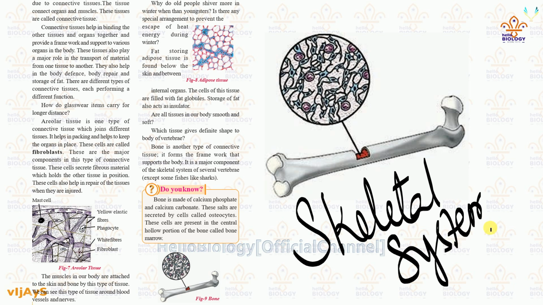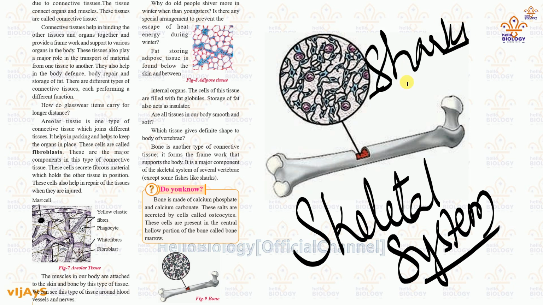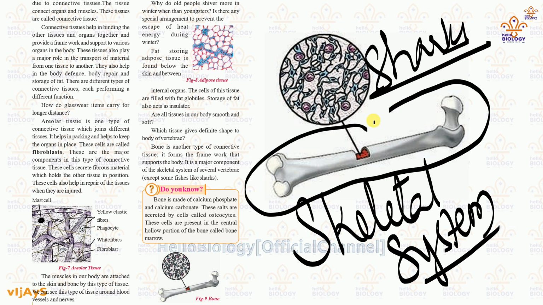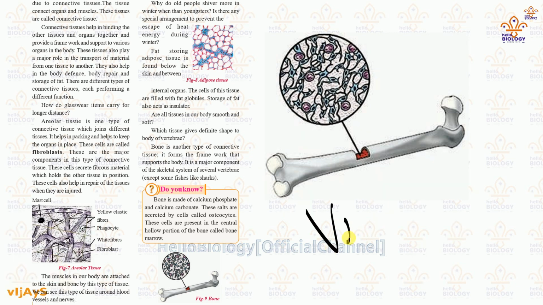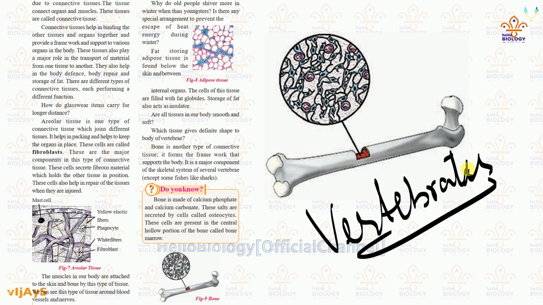This is the chief element. But for example, in sharks, no skeletal system of bone is present. And every organism where a skeletal system is present is considered to be a vertebrate. Usually we humans are called vertebrates.